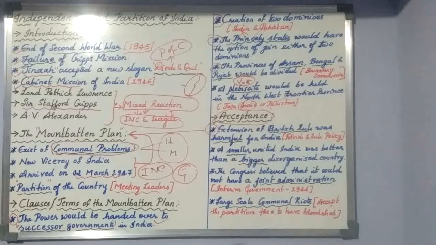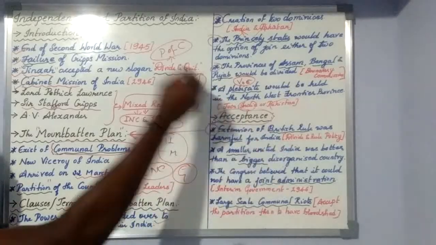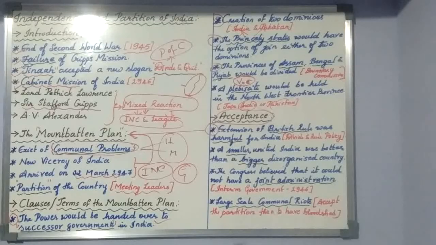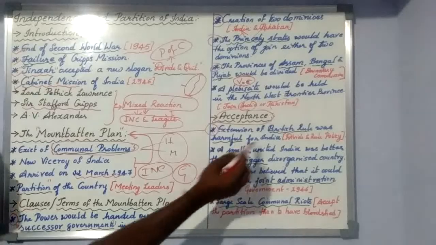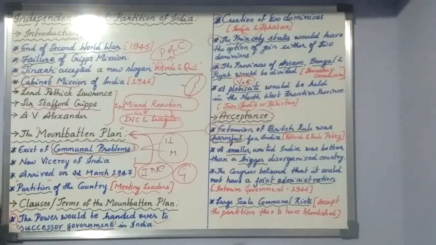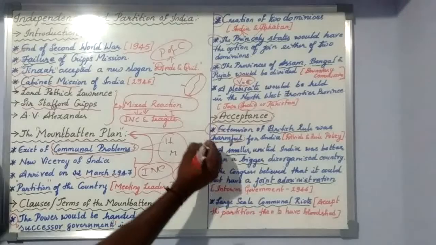Okay, so from 1857 onwards, the divide and rule policy which the British people had an intention of implementing onto India gained a success in 1947 by dividing it into two domains. By having a partition of our country, the divide and rule policy was implemented, to which the INC leaders and League accepted it. Extension of British rule was harmful. So rather than the staying of British people, it is better to have the partition of the country and to get freedom. So that's the one thing.